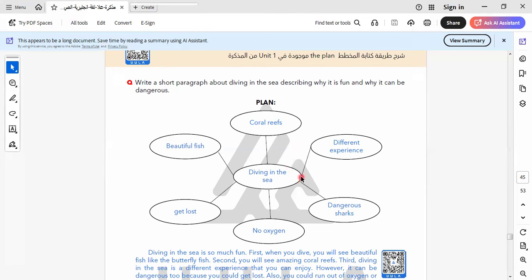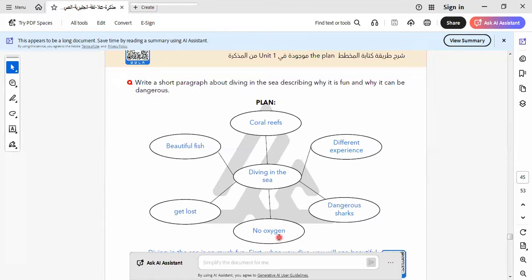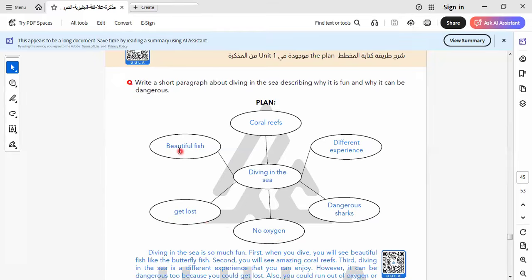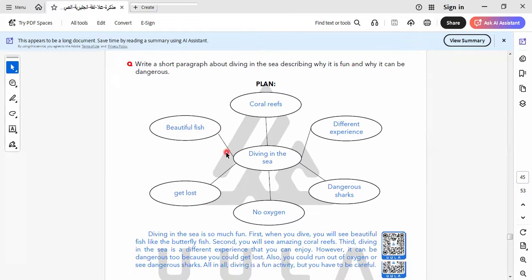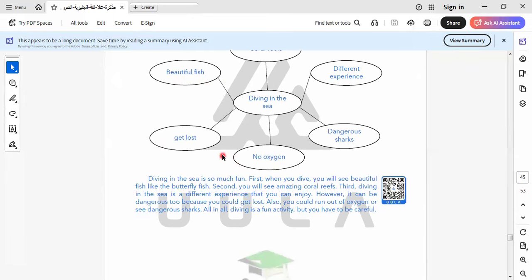Okay, here is diving in the sea. Here we have coral reefs, a different experience, dangerous sharks, no oxygen, getting lost, and beautiful fish. Let's read the paragraph together. Diving in the sea is so much fun.